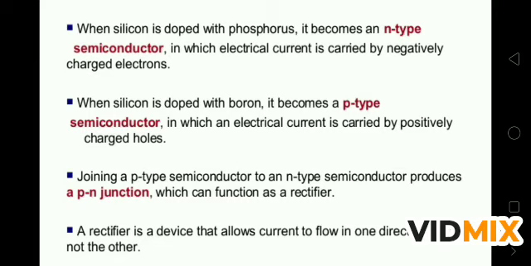And when you join the p-type semiconductor to the n-type semiconductor, we get a junction which is called a p-n junction, and it has so many uses. We will also discuss this in this chapter.